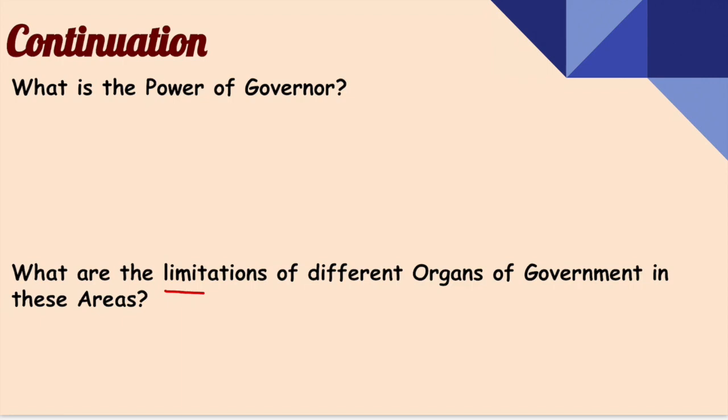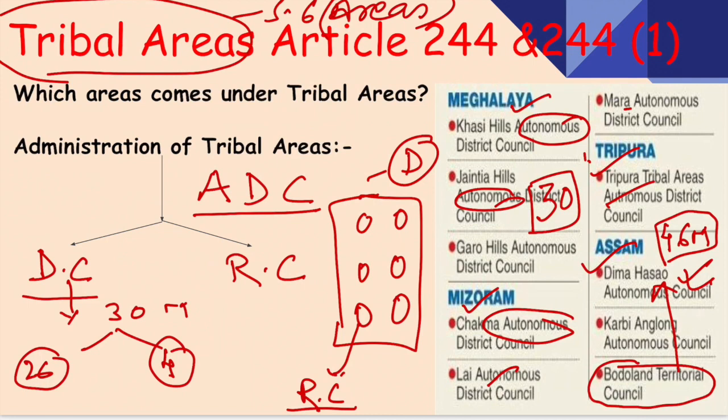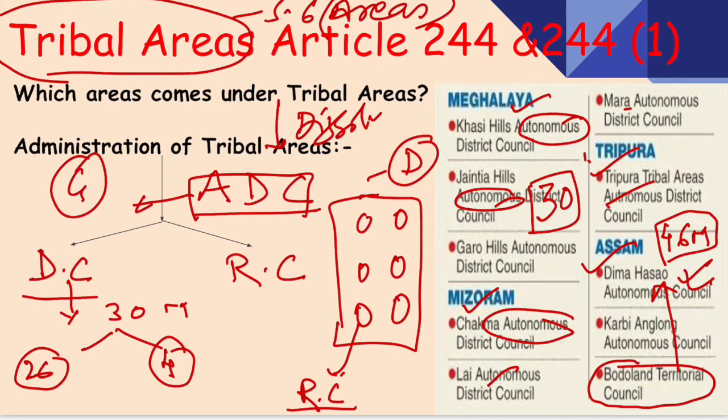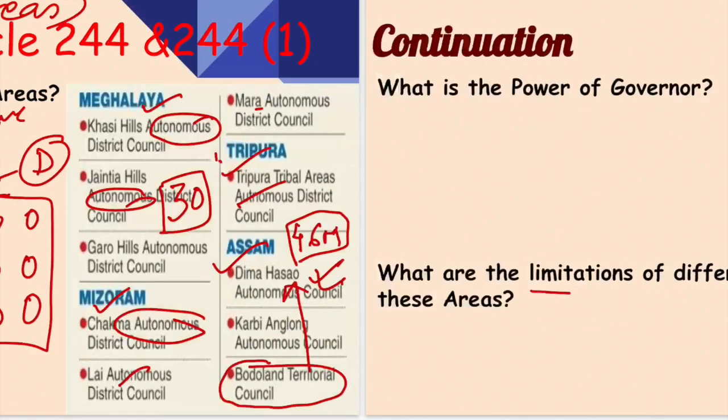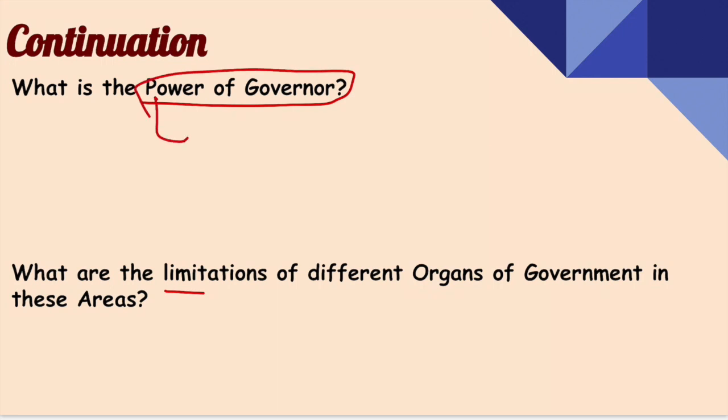The power of the governor can be understood from the fact that if I ask you who constitutes the autonomous district council, then the answer is the governor. If I ask you who has the power to dissolve the autonomous district council, then it is again the governor. So basically, the governor is the authority to decide to dissolve or to create an autonomous district council. Now there are other powers of the governor also, and that we will answer while answering this question, what are the limitations of the different organs of government in these areas.